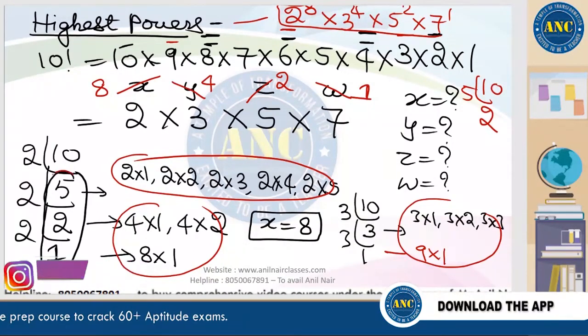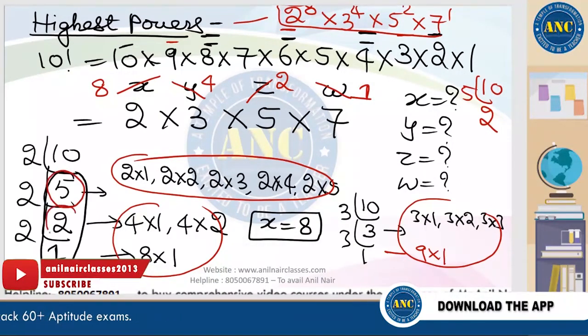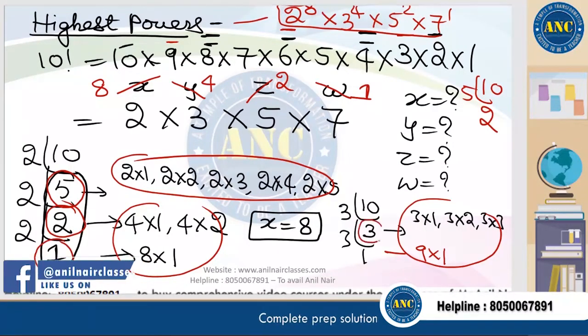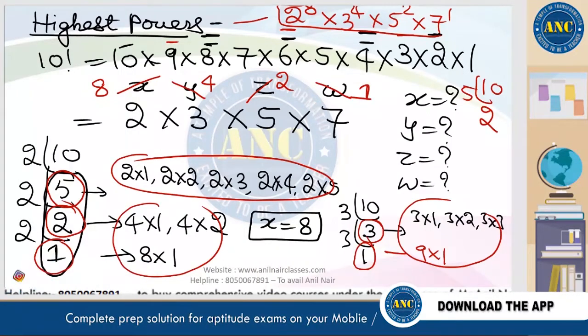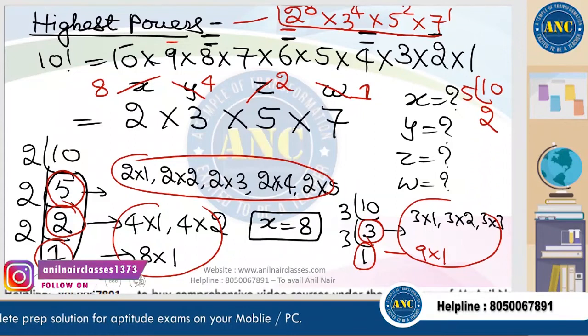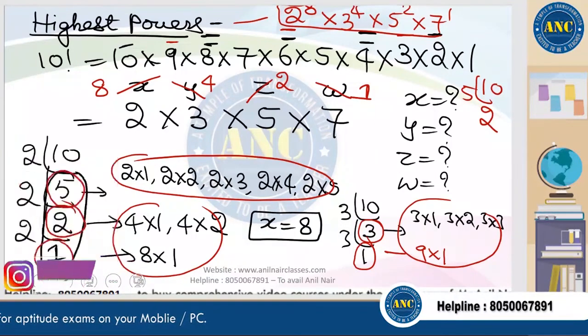What is this 5? There are 5 multiples of 2. There are 2 multiples of 4. There is 1 multiple of 8. There are 3 multiples of 3. There is 1 multiple of 9. I hope the idea is clear. 2, 3, 5, 7. One more question we will solve, then we will get into the problems.